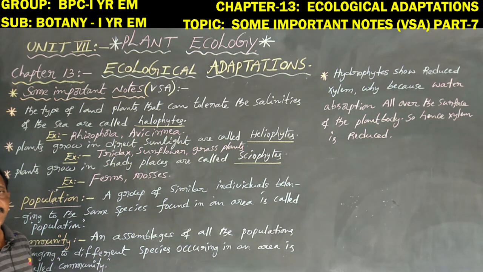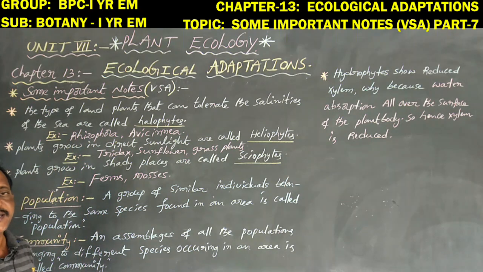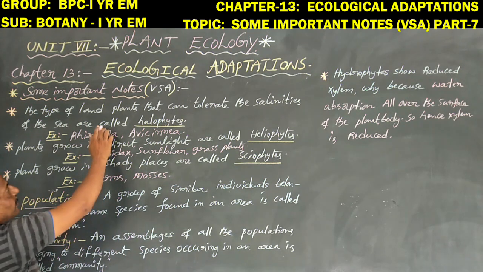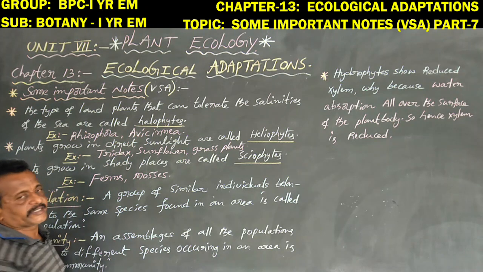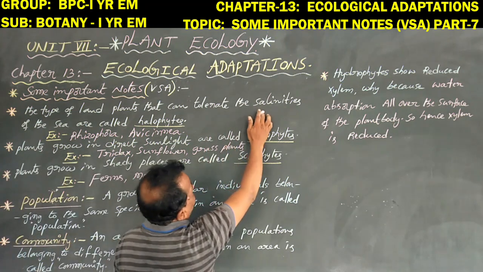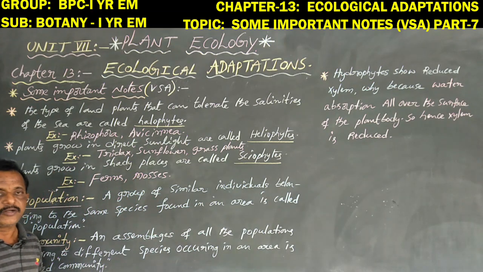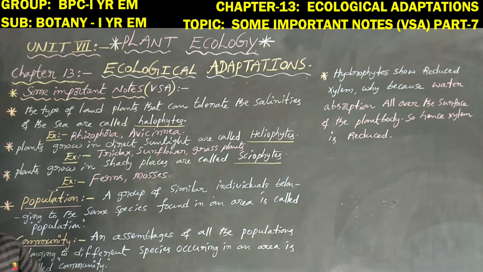Near the seas and near the oceans, some plants are grown. So these plants are named halophytes, because they tolerate salinities. Salinity means salt water. Some plants also grow in salt water. That is named halophytes.